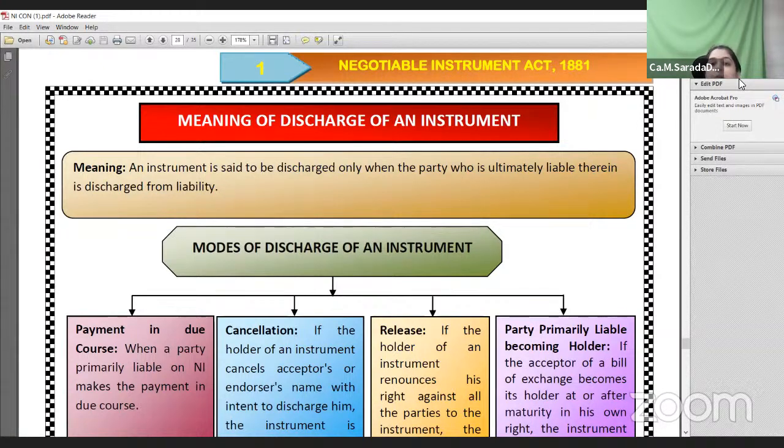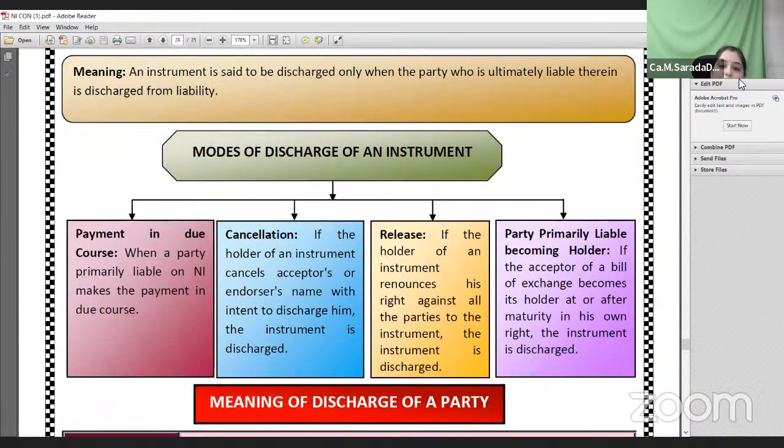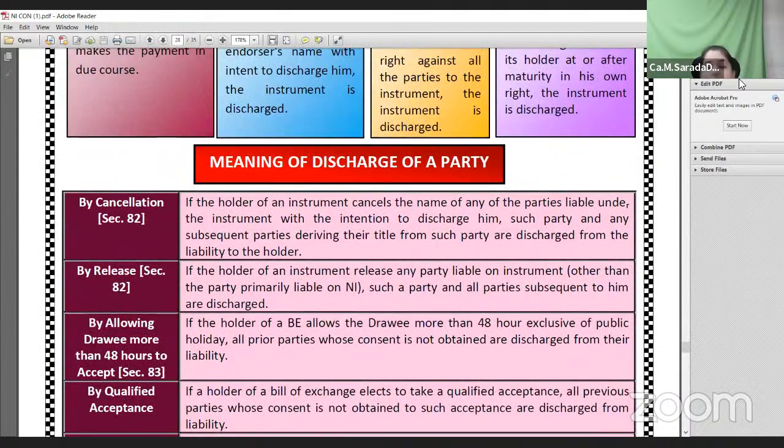Now, the last one: what is meant by discharge of instrument and discharge of party, ma'am? There is a difference between discharge of instrument and discharge of party. In case of discharge of party, only certain parties on the negotiable instrument will be discharged. But in case of discharge of instrument, the entire instrument is discharged and all parties are discharged from their liability.